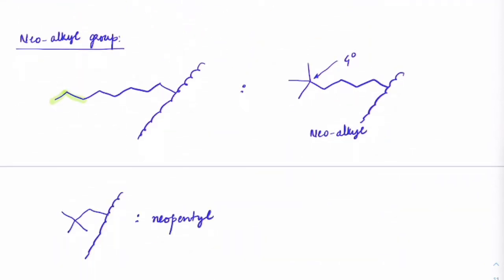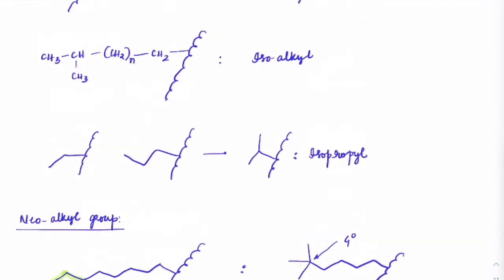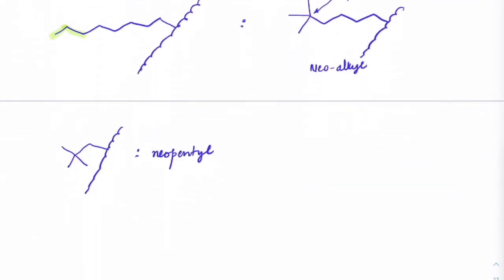Okay, is it necessary that we have to write this name itself? Not necessary. We have a number system also which we'll be learning in a while. But these are very commonly used. Iso and neo are very commonly used.